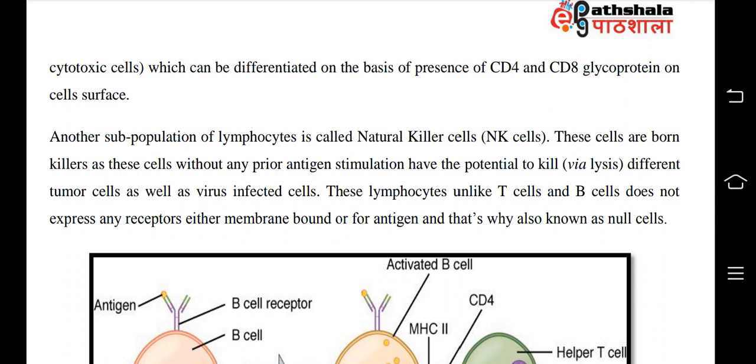Another subpopulation of lymphocytes is called natural killer cells, or NK cells. These cells are born killers, as without any prior antigen stimulation they have the potential to kill via lysis different tumor cells as well as virus infected cells. These lymphocytes, unlike T cells and B cells, do not express any receptors, either membrane bound or for antigen, and that's why they are also known as null cells.